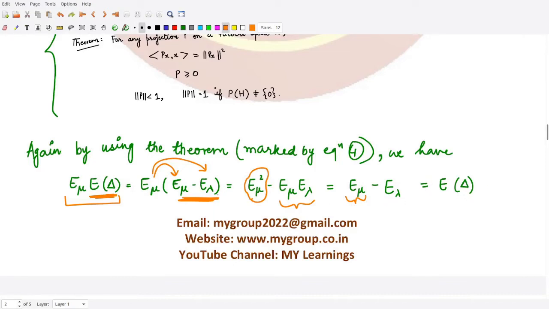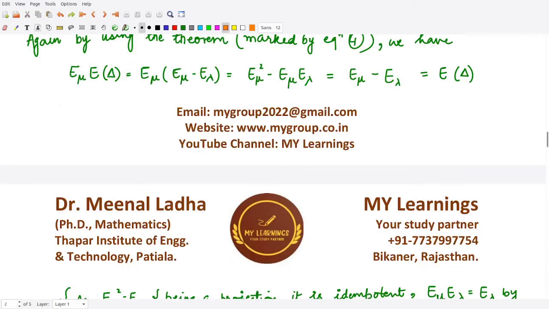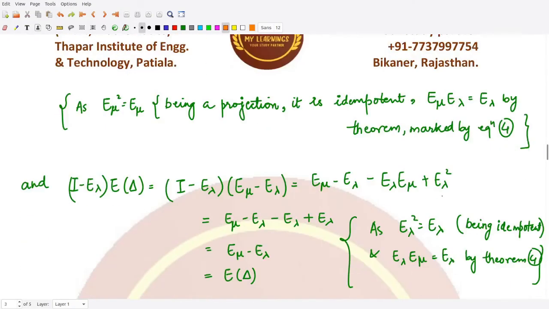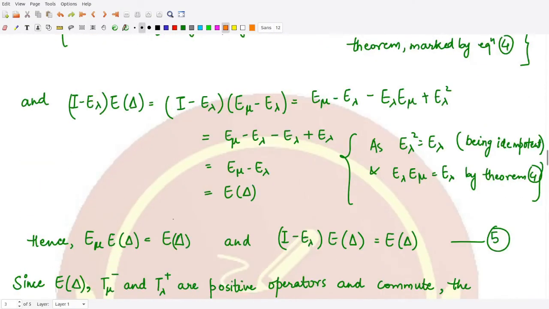So you see we started with E mu composed onto E delta, and that is nothing but E delta itself. So it acts as identity. E mu acts as identity on E delta, right? So this is one thing. From here we obtain that E mu E delta is equal to E delta, one result.